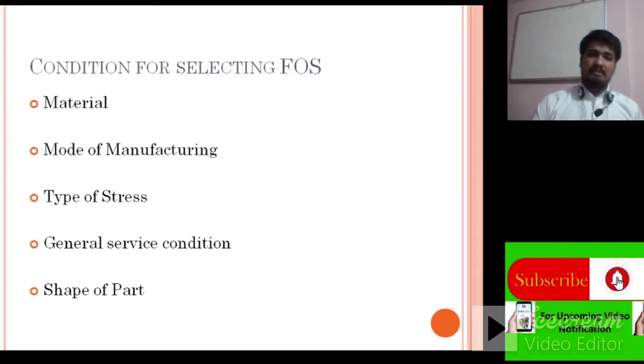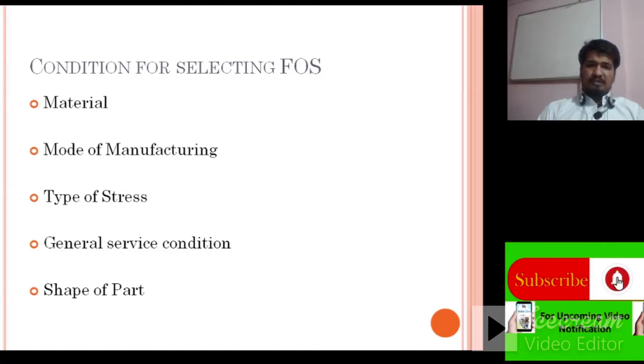The second point is mode of manufacturing. For manufacturing any component different processes are there, and due to the mode of manufacturing, changes happen inside the material, so the designer has to consider the mode of manufacturing process also.